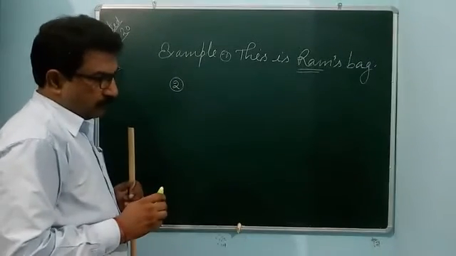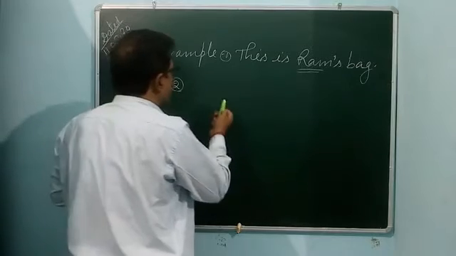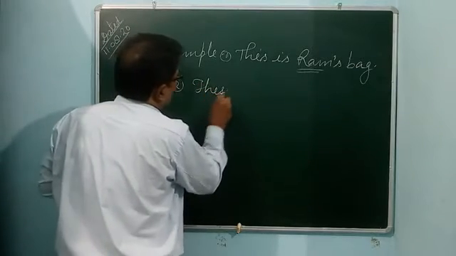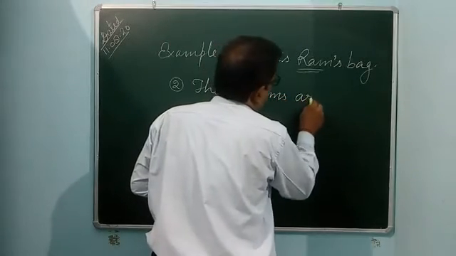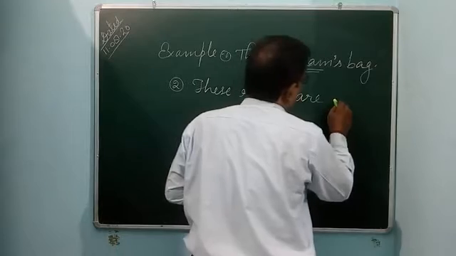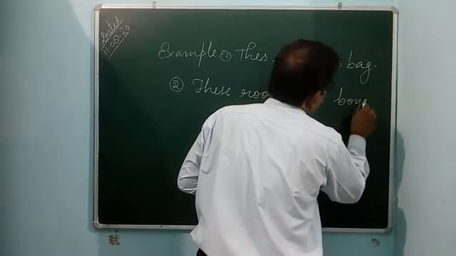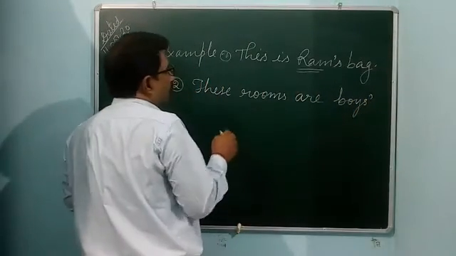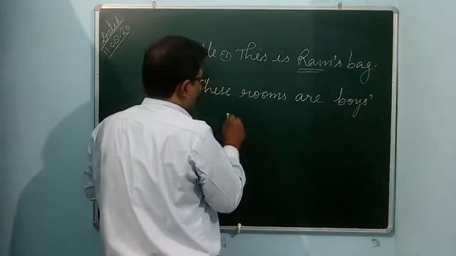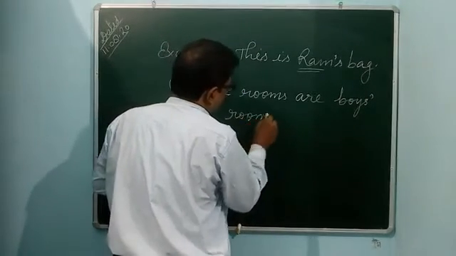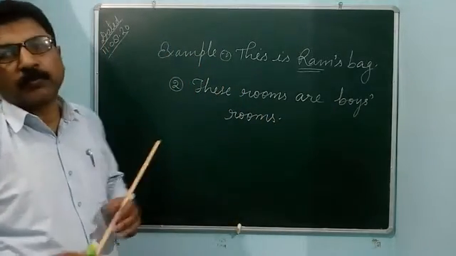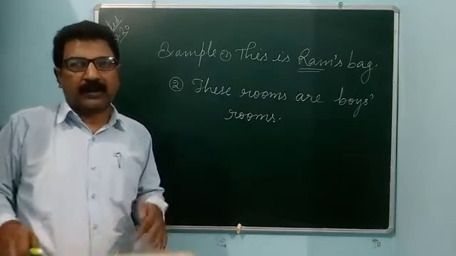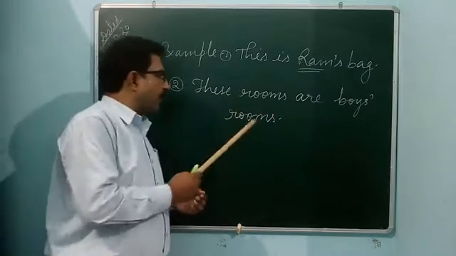Second example: these rooms are boys' rooms. These rooms are boys' rooms. Suppose it is a house. In the house there are many rooms. So these rooms are boys' rooms.